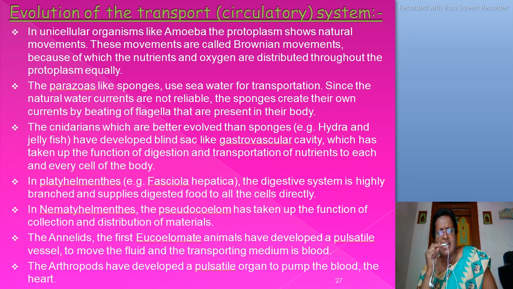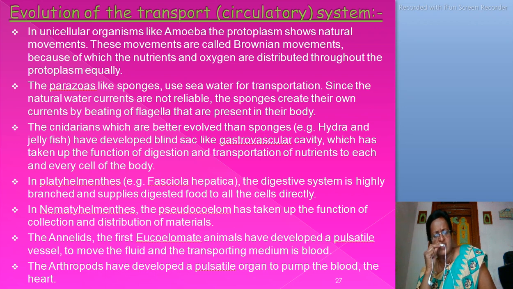In Nematohelminthes, the pseudocoelom has taken up the function of collection and distribution of materials. Next phylum, the annelids, the first eucoelomate animals, have developed a pulsatile vessel to move the fluid, and the transporting medium is blood.